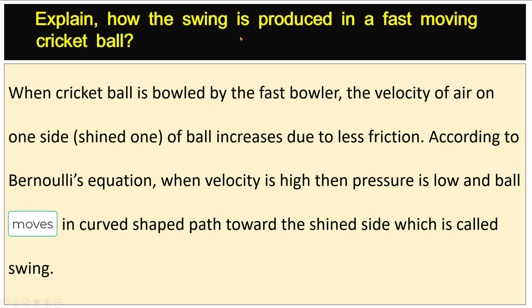Explain how the swing is produced in a fast moving cricket ball. When the cricket ball is bowled by the fast bowler, the velocity of air on one side, the shined side of the ball, increases due to less friction. According to Bernoulli's equation, when velocity is high, then pressure is low, and the ball moves in a curved path toward the shined side, which is called swing.